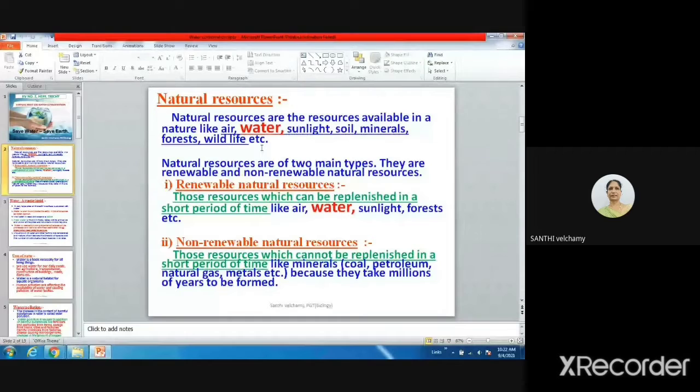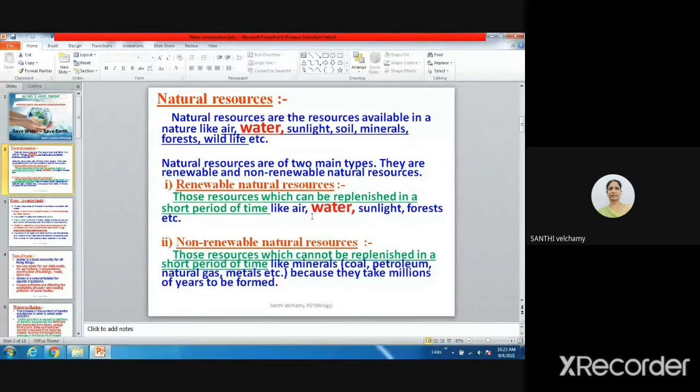Natural resources can be classified into two types: renewable and non-renewable. What is renewable? Resources that can be replenished within a short period of time are called renewable. Examples are air, water, sunlight, forest and all. Water also comes under renewable.